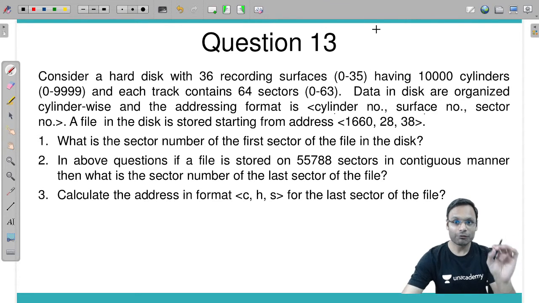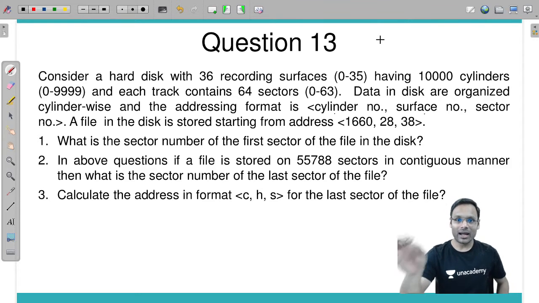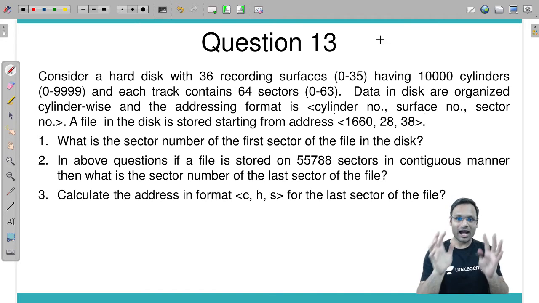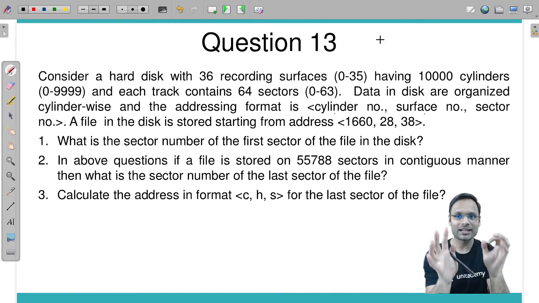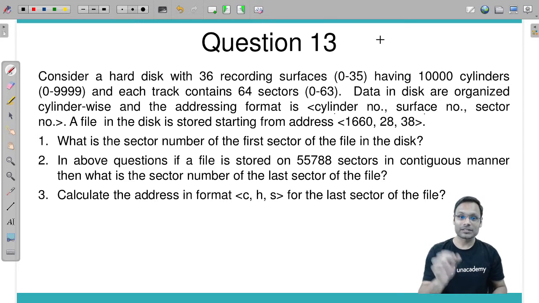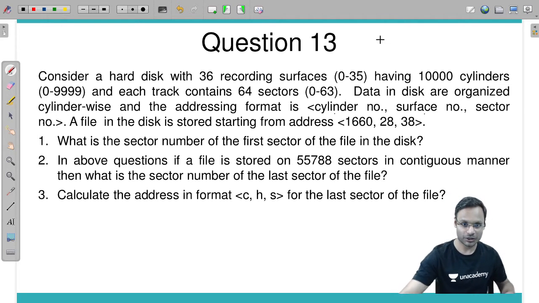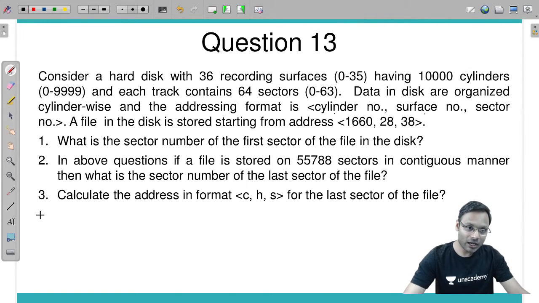Okay, so if you have seen my previous lectures, I have given you beautiful explanation, and based on that some kind of formulas to solve this question. Okay, so from here I will calculate how many number of sectors are there on one particular track. Can you tell me how many sectors are there on one particular track? 64.